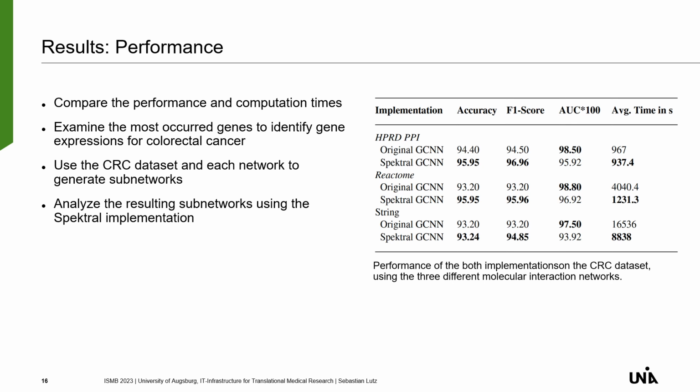As our results, we compared the performance and computation times, examined the most frequently occurring genes to identify gene expressions for colorectal cancer by generating those subnetworks through the GLRP, and analyzed the resulting subnetworks and overlapping genes for both implementations. And as you can see on the right, our accuracy and F1 score with the Spektral implementation was on average higher than the original implementation, but the AUC score was comparable, which could be an effect of the class imbalance of our dataset and might indicate overfitting.